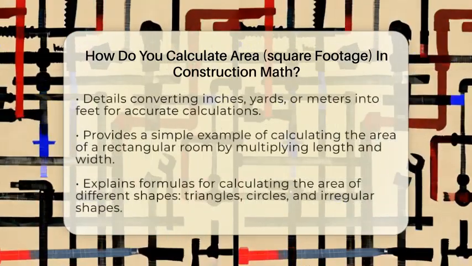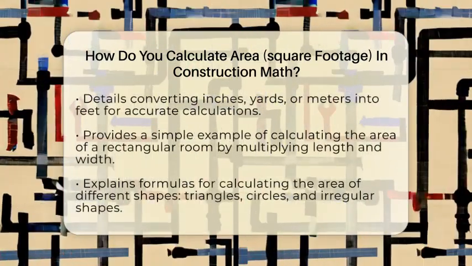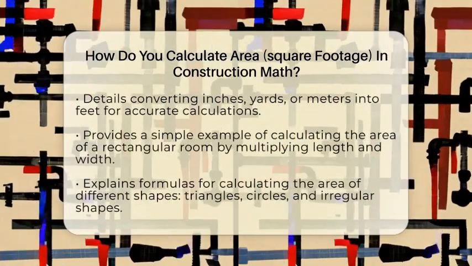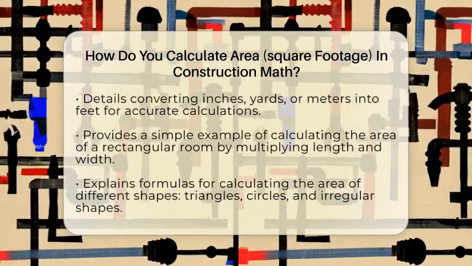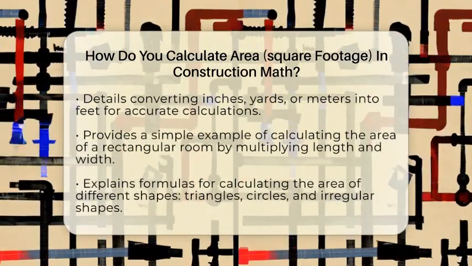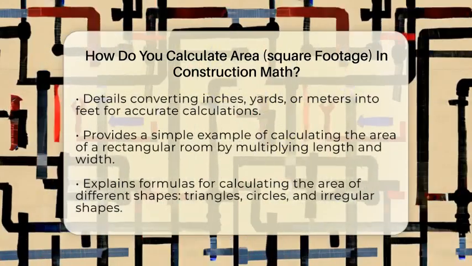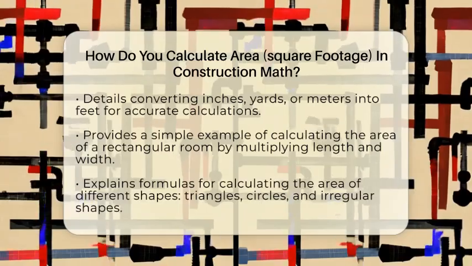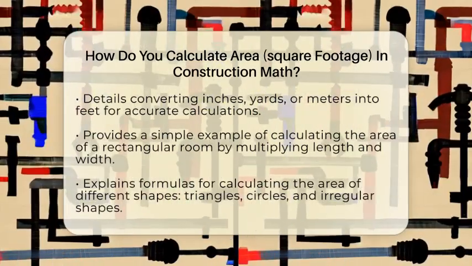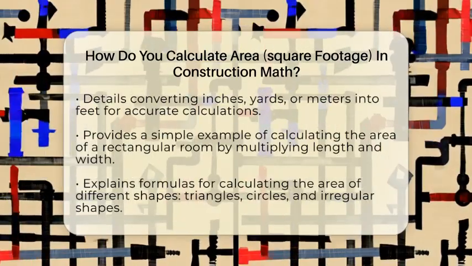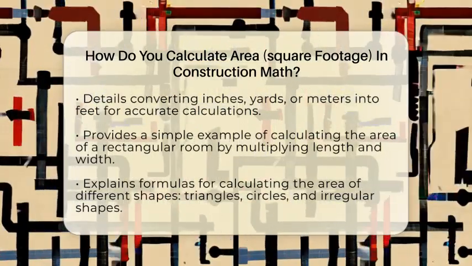For example, if a room is 8 feet 6 inches long, you convert 6 inches to feet by doing 6 divided by 12, which equals 0.5. So, the total length becomes 8.5 feet. If your measurements are in yards or meters, you also need to convert those to feet before calculating. 1 yard equals 3 feet, and 1 meter equals about 3.281 feet.